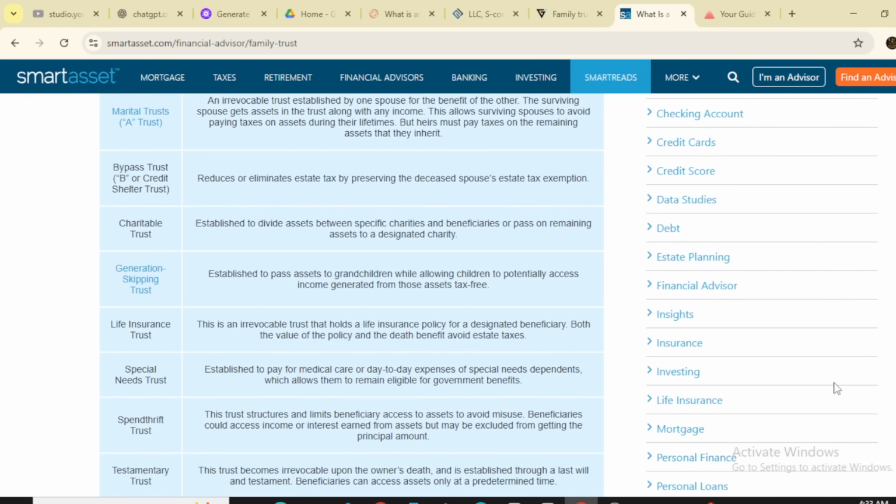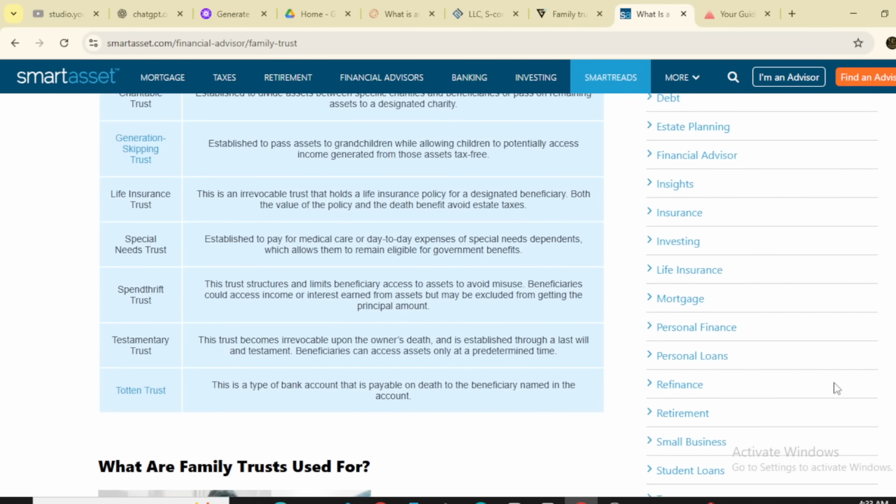Then there is the spendthrift trust. This trust structure limits the beneficiary's access to assets to avoid misuse. Beneficiaries could access income the trust earned from the assets, but may be excluded from getting the principal amount. Then comes the testamentary trust.